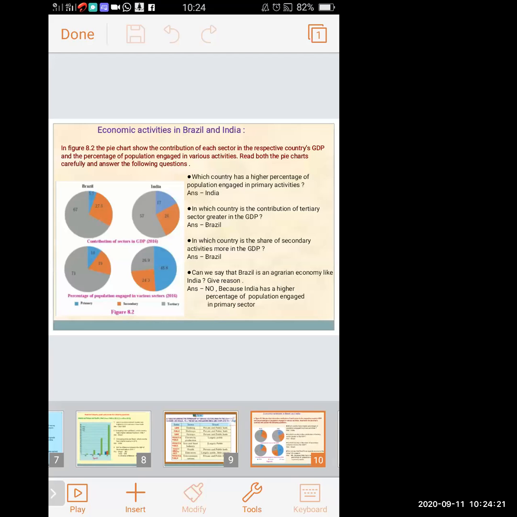So this is a pie chart given of 2016 of contribution of sector in GDP and percentage of population engaged in occupation in different sectors. First question we will see: which country has a higher percent of population engaged in primary activities? In primary activities, percentage we have to take. So in the down circle you can see which country has the higher percentage of population engaged in primary. Primary activities means blue color. Which circle indicates more in blue color? India. In India it is 48.8% and in Brazil it is just 10%.